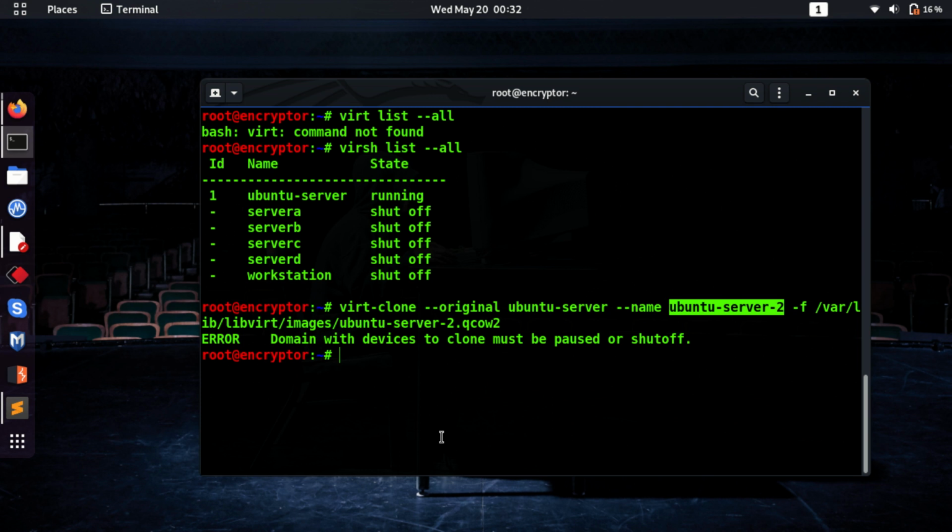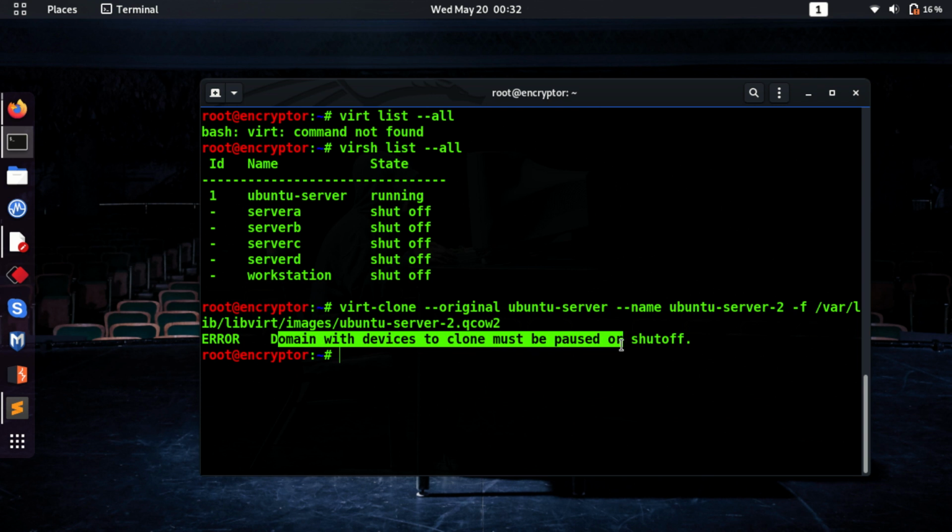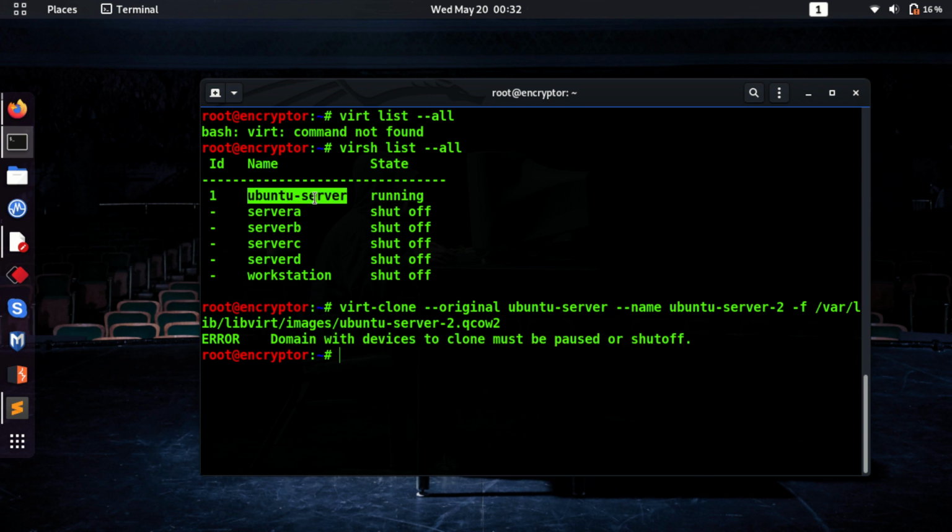So there is an error. It is saying that the domain with the device to clone must be paused or shut off. So it is asking me to turn off this virtual machine, and as you have heard about AMI in AWS, there are two options there. You can create an AMI by shutting down the machine, or you can create the AMI while running the machine.